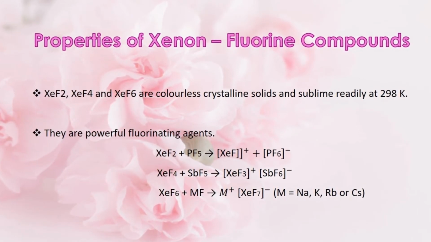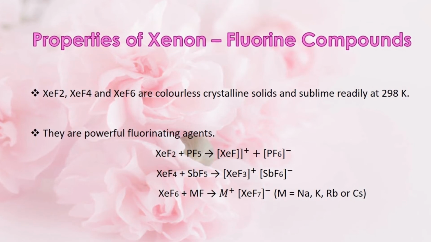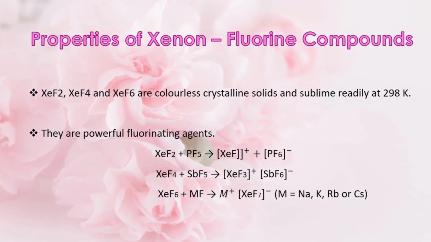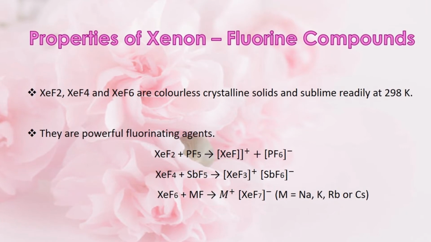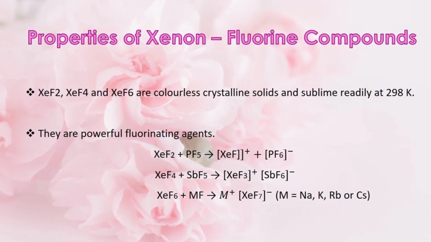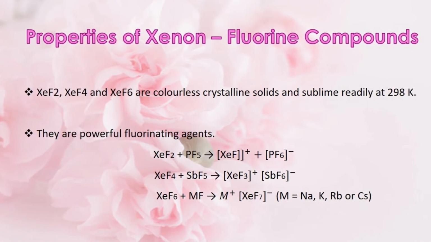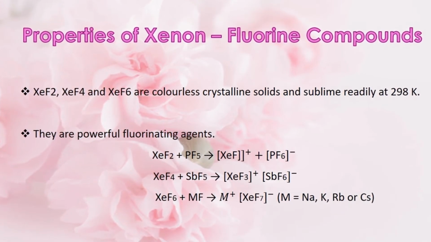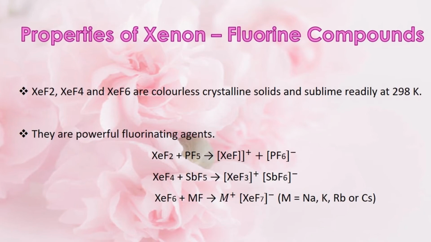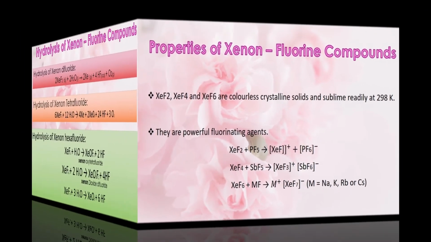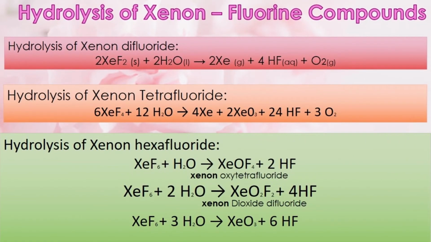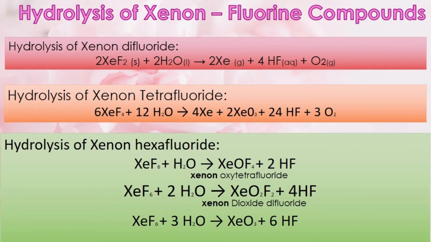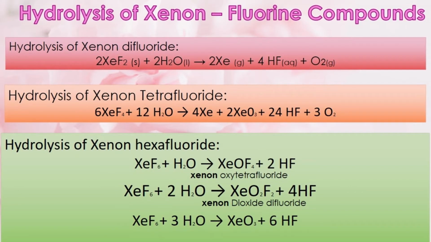All the fluorides of xenon are white crystalline solids. They are strong fluorinating agents. For example, when xenon difluoride reacts with phosphorus pentafluoride, it forms a xenon fluoride complex. Now let's see what happens upon hydrolysis of xenon fluorine compounds.